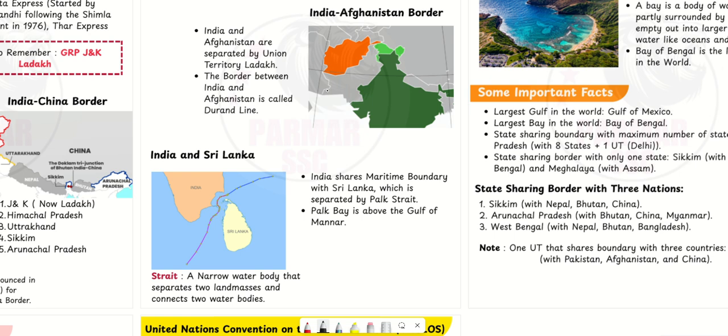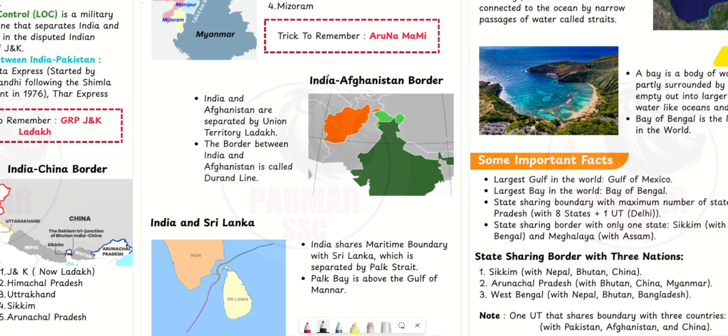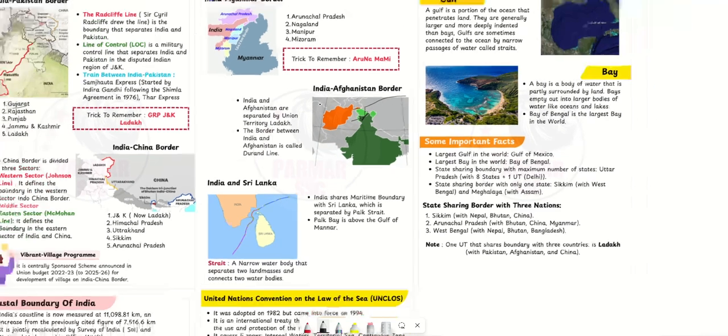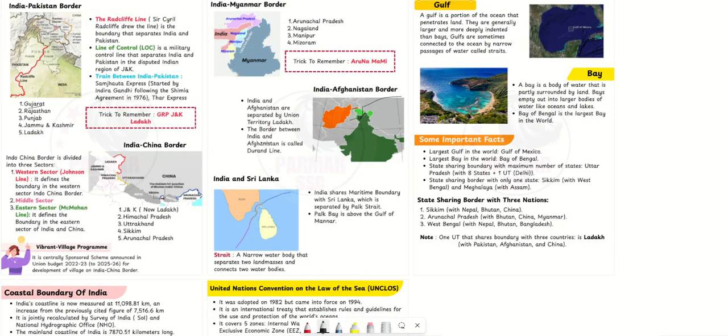It only shares the boundary with the POK region here. This part is the Line of Control, and this is the POK region. Here in the POK region, it shares the boundary with Ladakh, and the border between India and Afghanistan is known as the Durand Line.